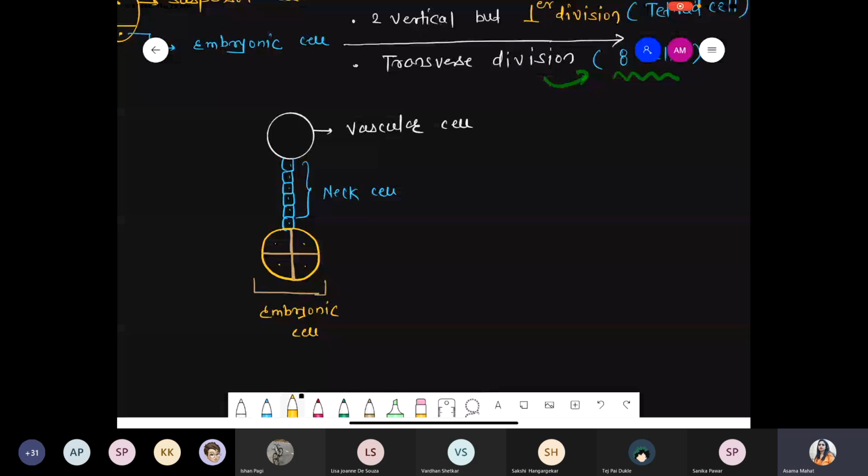Got it? यहाँ पे 4 ही दिखाई दे रहे हैं, but remember how many cells are there? Total 8 cells. 4 are present on the front side, and the remaining 4 are present on the back side. So in this condition, these are total 4 cells: 2 front, 2 back. If you want, you can write it down. So 4 cells are present, 2 on the front side and 2 on the back side.